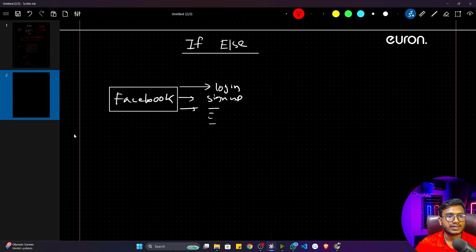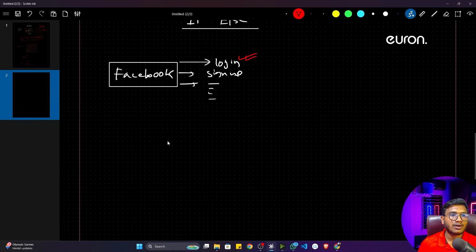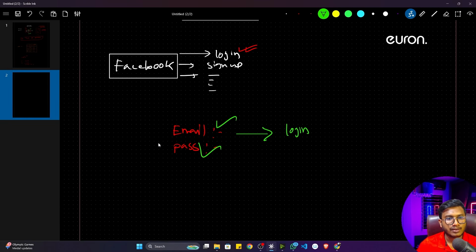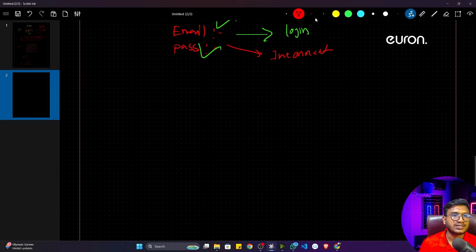Let's say you are trying to create this login functionality. Inside login, first of all, it will ask for your email, then it will ask for the password. You have to pass this email and password. If the email is correct and the password is correct, it will give you the permission to log in. Otherwise it won't give any kind of permission. It will tell you incorrect credential. That means it is creating a branch actually.